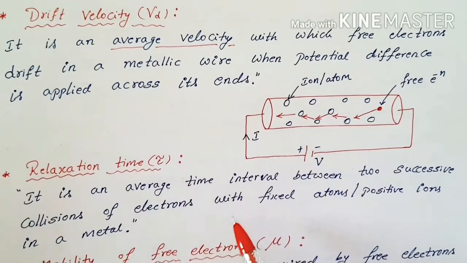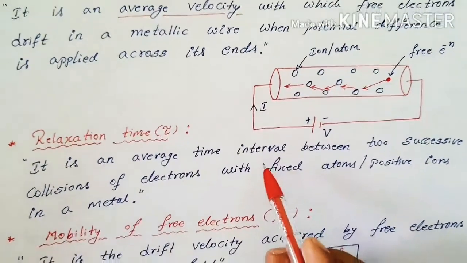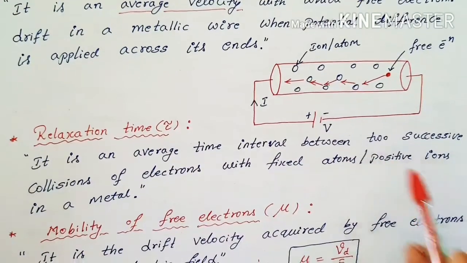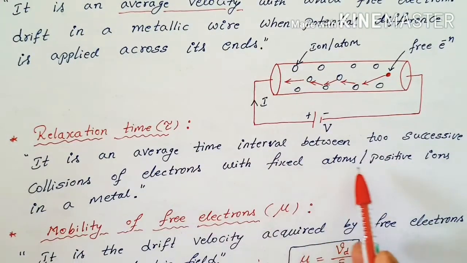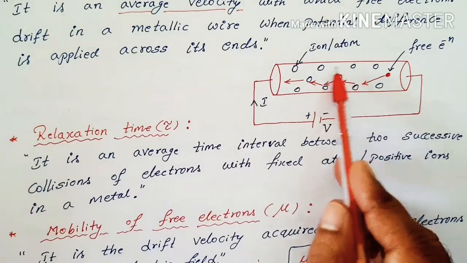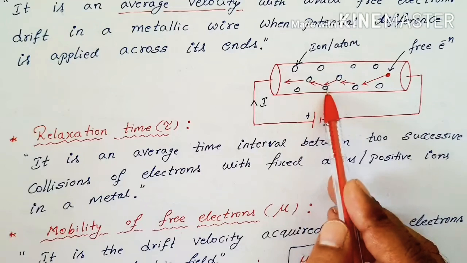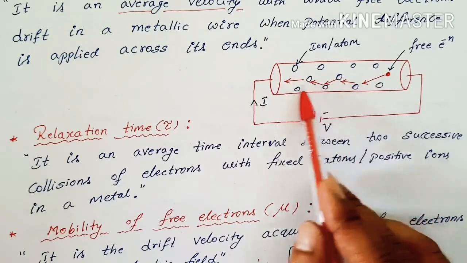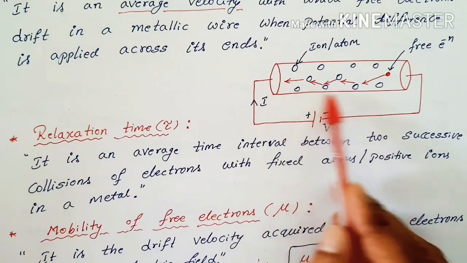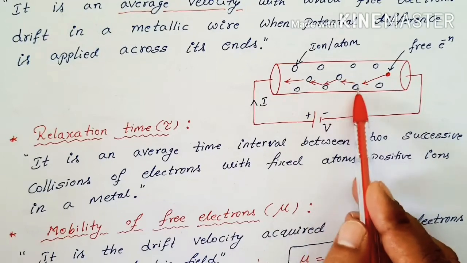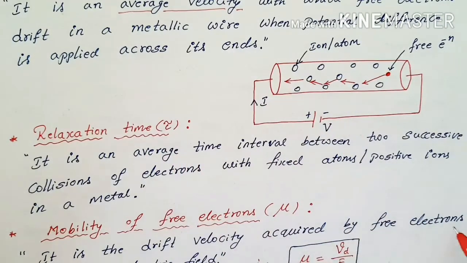The relaxation time is an average time interval between two successive collisions of electrons with fixed atoms or positive ions. These are the fixed positive atoms or the positive ions. So with that it's going to collide and it can reach to the another end. The average time interval between the two successive collisions we called as a relaxation time.